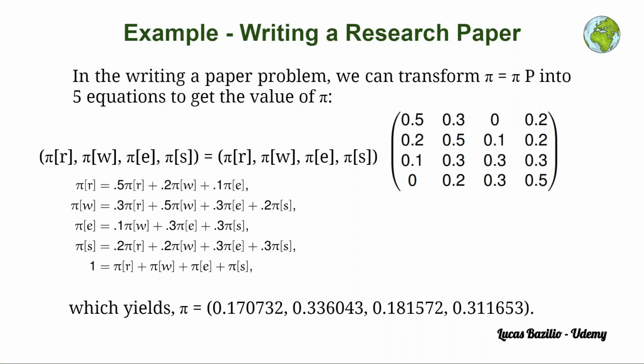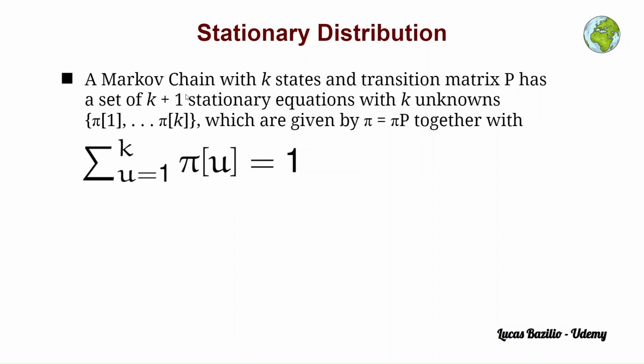So let us now recap the main points of stationary distributions and close this lecture presenting new ideas for the following lectures. First of all, a Markov chain with k states and transition matrix P has a set of k plus 1 stationary equations with k unknowns, from pi sub 1 to pi sub k.